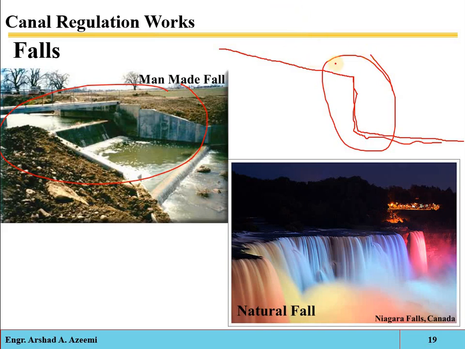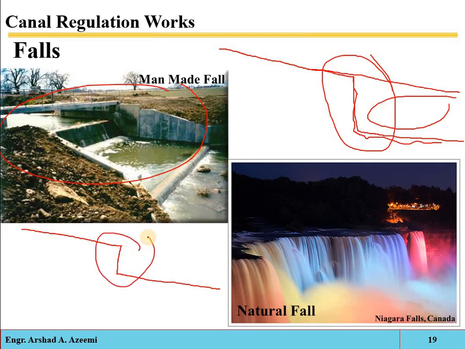See, if you just continue your canal in that slope, in that level, this whole area will be filled up, and the canal will be too much above the ground level. Okay, so we have to follow the surface condition. So if there are major irregularities in the slope, a major drop in the slopes, we will construct the canal up to that level, then we will provide a fall structure, and then we will continue the irrigation canal. Okay, so this structure is called the fall structure.